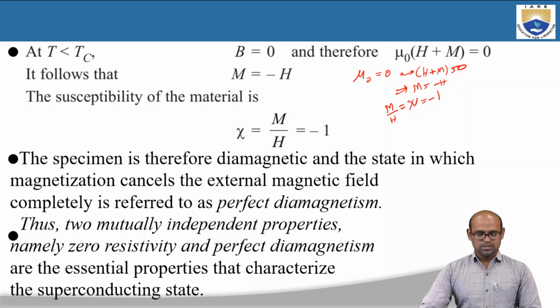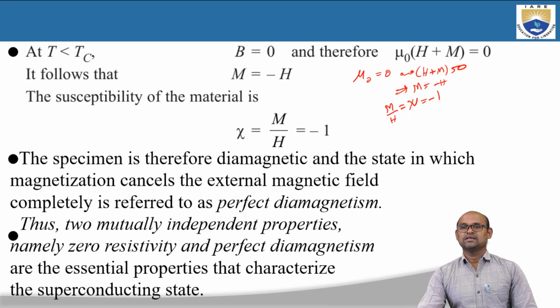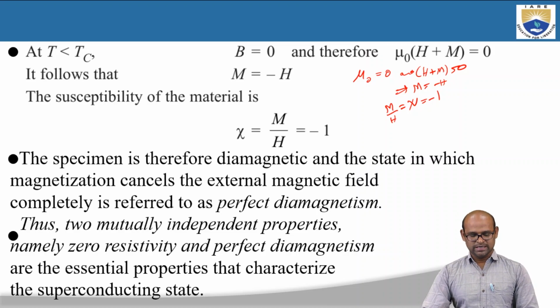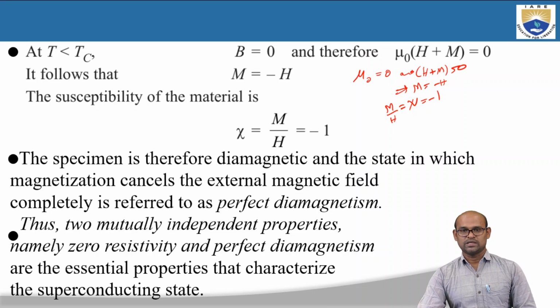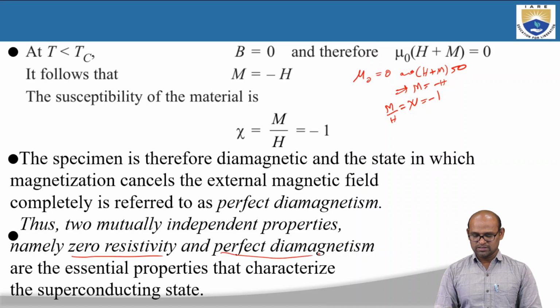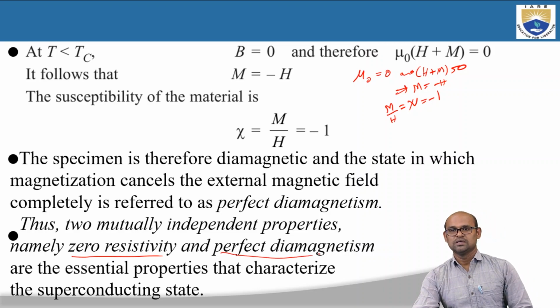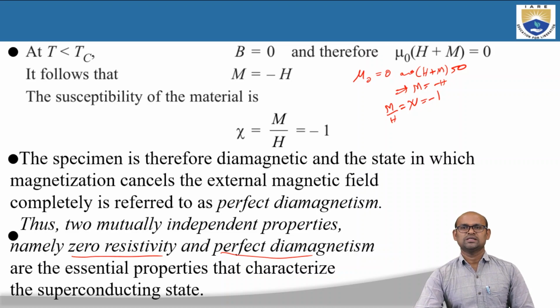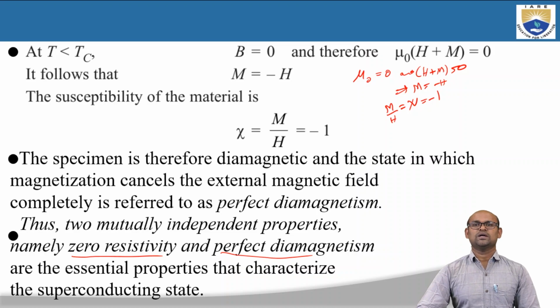The specimen is therefore diamagnetic, and the state in which the magnetization cancels the external magnetic field completely is referred to as perfect diamagnetism. So there are two mutually independent properties: zero resistivity and perfect diamagnetism are the essential properties that characterize a superconducting state. Sometimes they will ask you to prove that for T less than Tc, the susceptibility of a superconductor is minus 1, or that the superconductor becomes a perfect diamagnetic material.